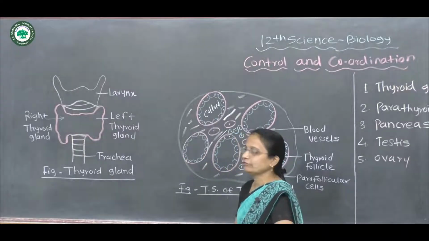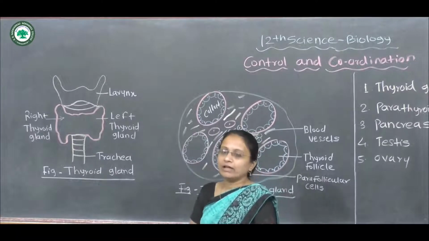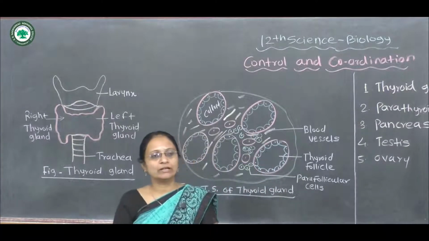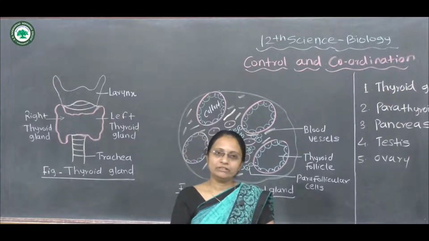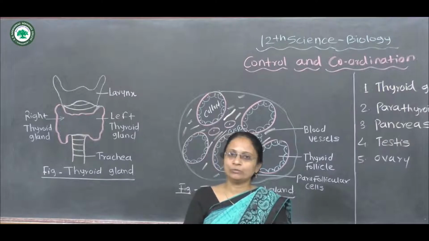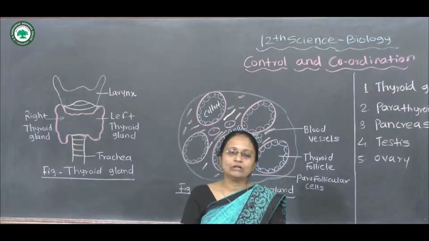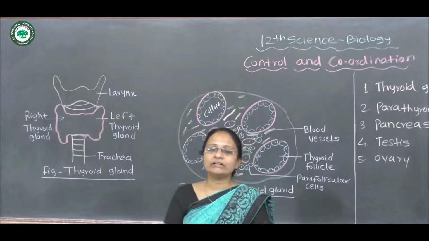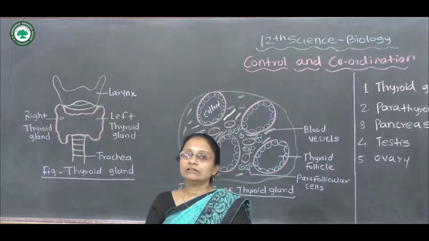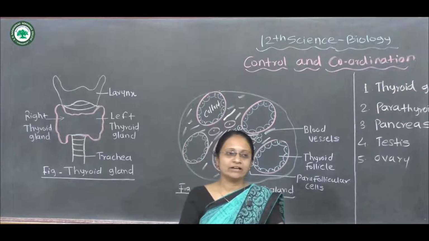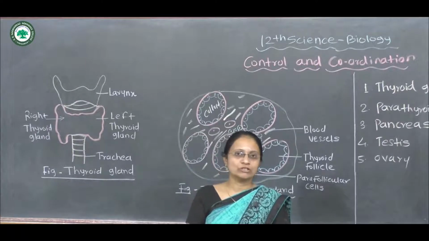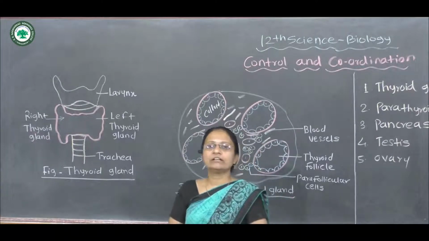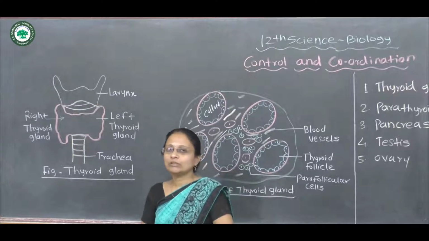Now, the first one is the thyroid gland. As we know, exocrine as well as endocrine glands are present in the body, and the main function of these glands is to secrete hormones. These hormones control all the metabolic and physiological activities of the body. The exocrine and endocrine glands are called duct and ductless glands respectively. The target organ and site of secretion may be different. The secreted hormone controls all the body activities.